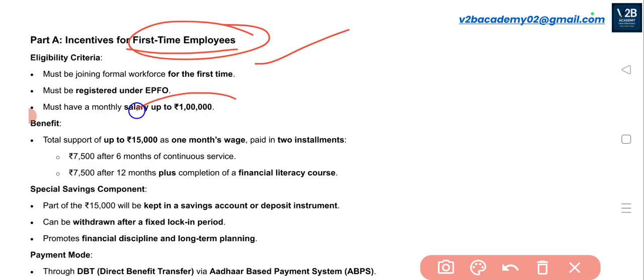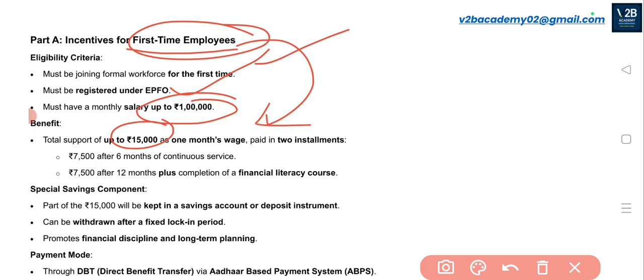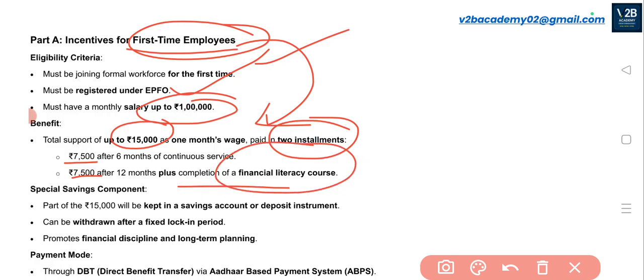Whoever's salary is up to 1 lakh will be given this particular incentive. They must be registered under EPFO so that they can avail the benefits of the social security schemes in the future. So the total support of 15,000 will be given to them as one month's wage. This 15,000 will be paid in 2 installments. 7,500 will be given after 6 months of continuous service, and the next 7,500 will be added to their account after 12 months plus completion of the financial literacy course. So after doing all of this, they'll be given the incentives.